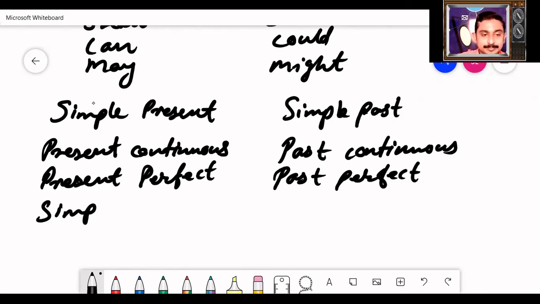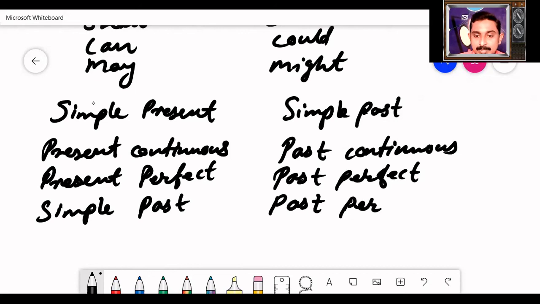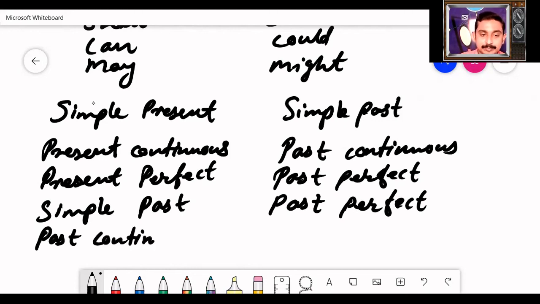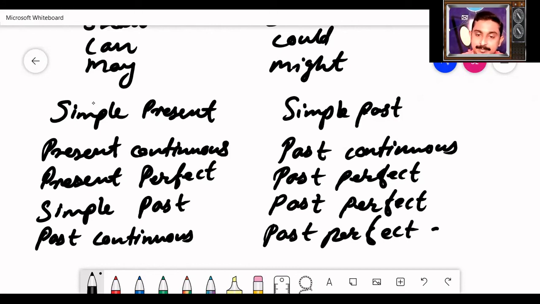Simple past becomes past perfect. Past continuous becomes past perfect continuous. Then I have shown you some other changes, like today becomes that day, now becomes then, this becomes that, tomorrow becomes the next day.